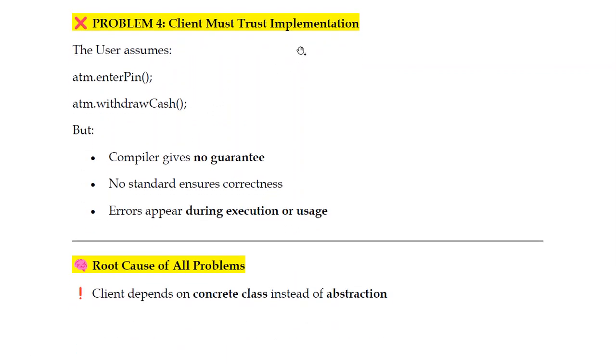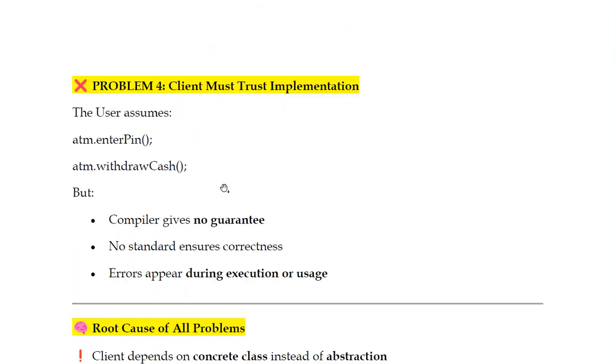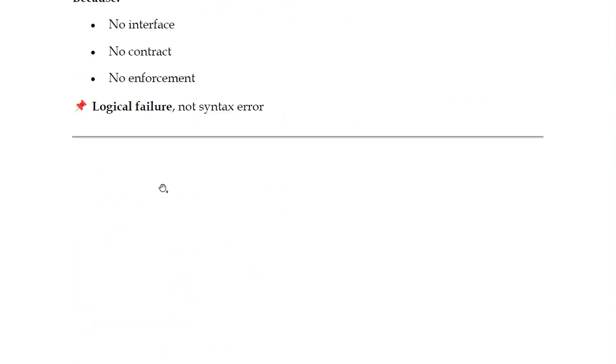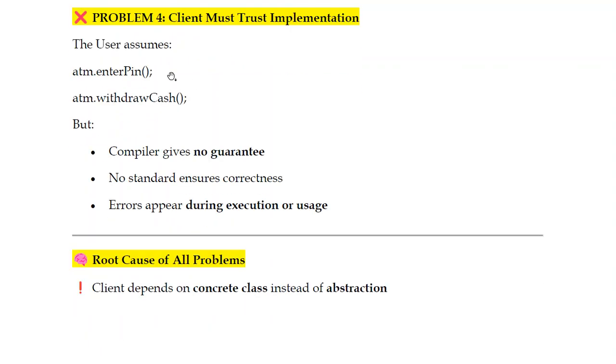Next, the fourth one: client must trust implementation. The user assumes that ATM.enterPin is working as per their services. Okay, enter pin is working. ATM.withdrawCash is also working, but the compiler won't give the guarantee. So definitely it will check the enter pin number, whether all these functions are working or not.